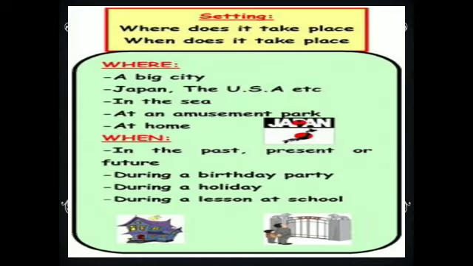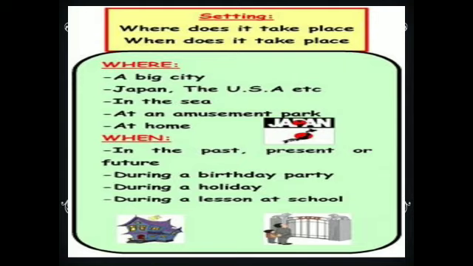First is setting. Where does it take place? When does it take place? If you are writing a story, you should represent where this story took place, or when it took place. Where, you can write there was a big city, there was a small town, anything like that. And when means that the story you are going to write happened in the past, or is happening in the present, or will happen in the future.